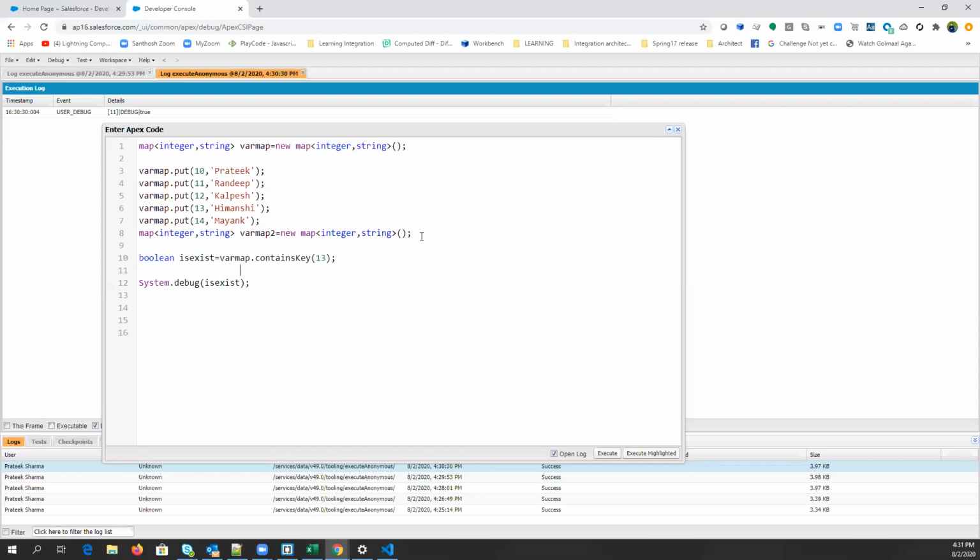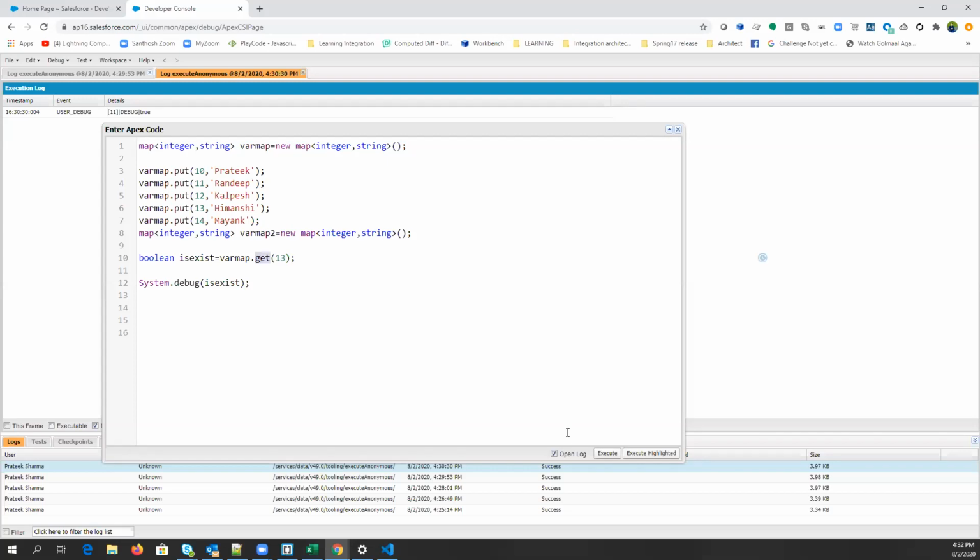Now there is one more important method, get. Like contains key, we have one more method called get. It returns the value respective to the key. So we pass the key and get the value, absolutely correct. If you want to get the value of a particular key, you will use get.